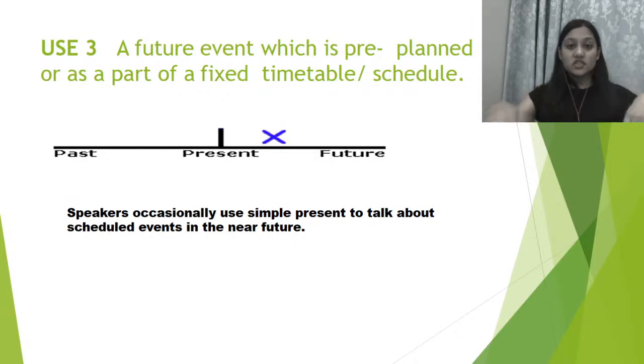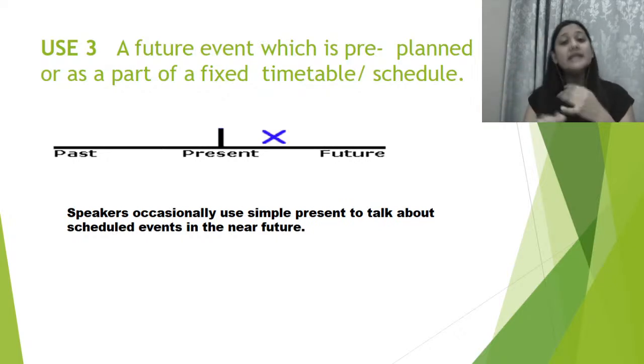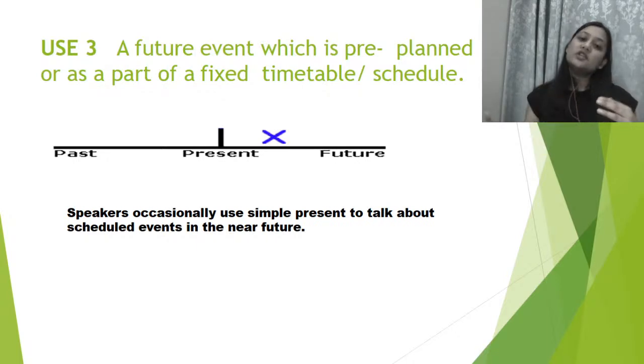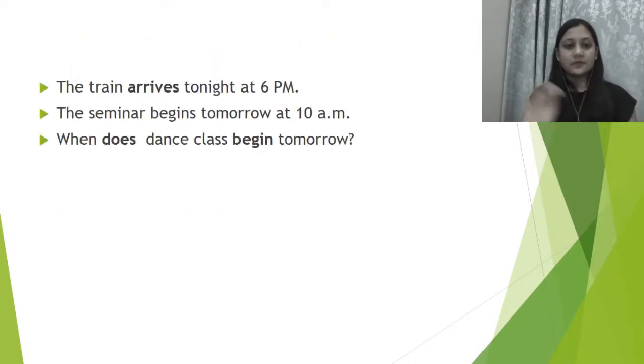So speakers usually use simple present to talk about scheduled events in the near future. The point is that the near future needs to be literally near future. It's not that we are talking about something 2-3 years later. It is supposed to be very close to the present time, right? If it is scheduled, if it is in the fixed timetable and already pre-planned, you are going to use simple present tense. Now, the train arrives tonight at 6 p.m. So this is for sure. You will not say the train will arrive tonight at 6 p.m., because the arrival of the train is fixed.